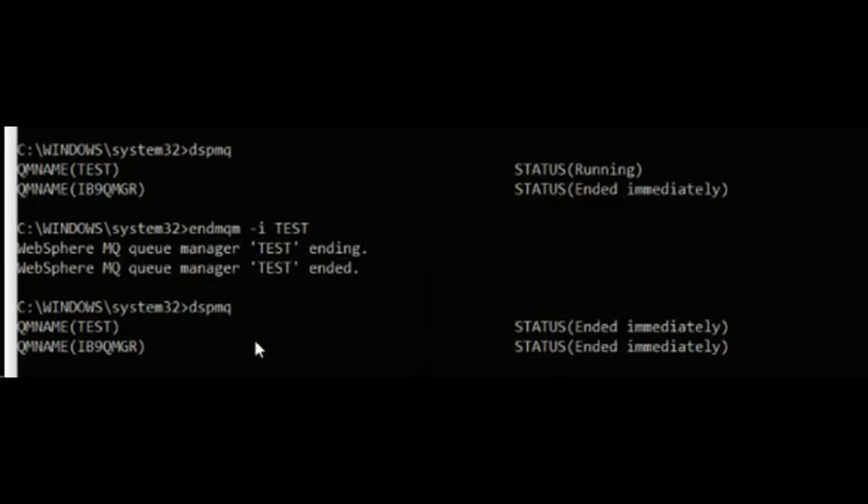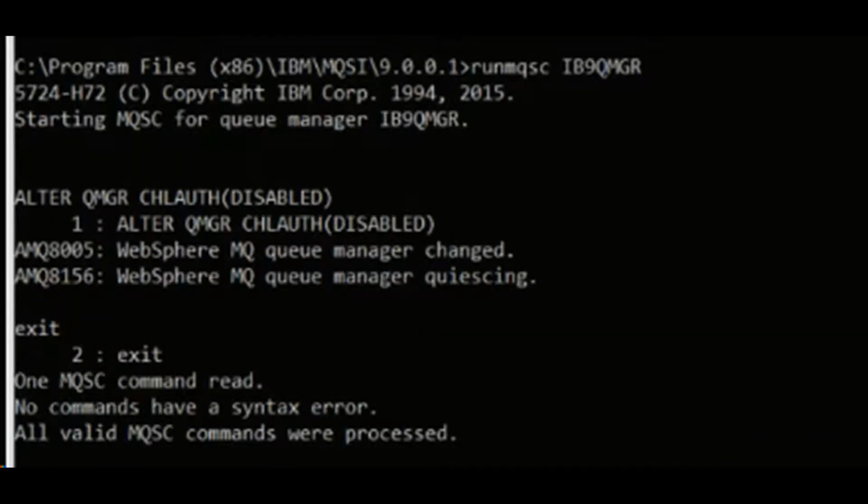I then stop all the queue managers so that processes started by the musr_MQadmin account get killed. I disable channel authentication at this point.